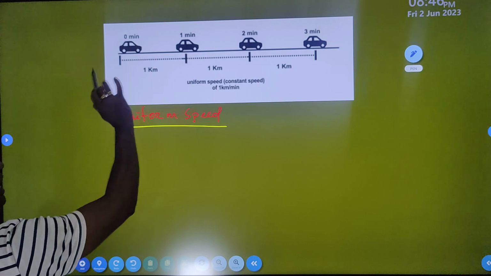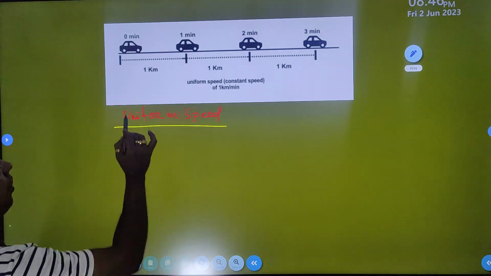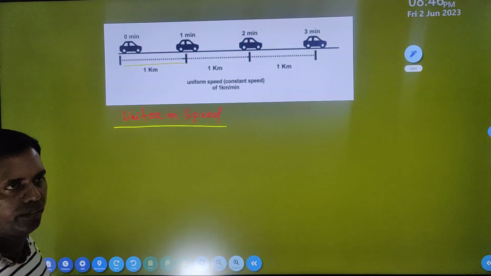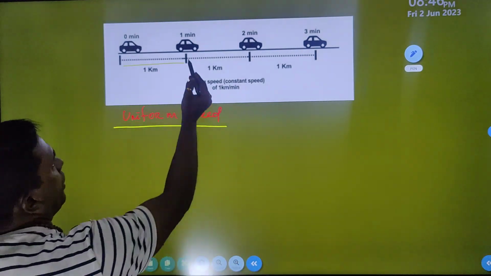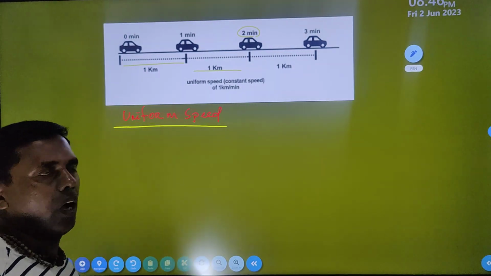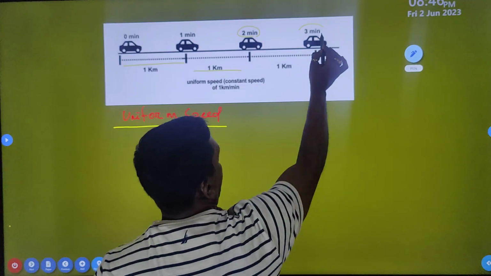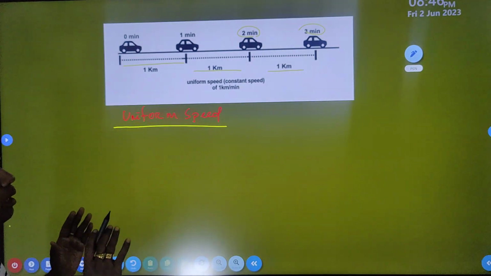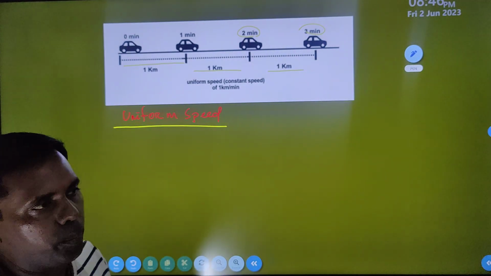Suppose this vehicle covers 1 kilometer in the first minute, and in the second minute it covers again 1 kilometer. Again in the third minute it covers 1 kilometer. That means the speed remains the same with interval of time.